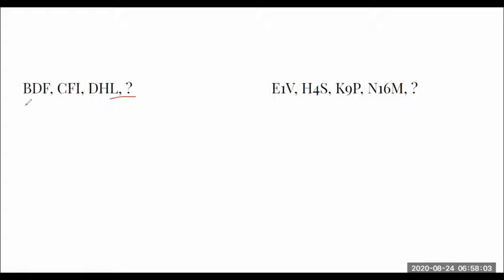My general advice for everyone: whenever you are given this type of combination of letters and you want to find out what the next one can be, the quick tricky method is first to fill A to Z in the working column. It will be very helpful for you. So quickly fill A to Z. Now we have filled the alphabets here.